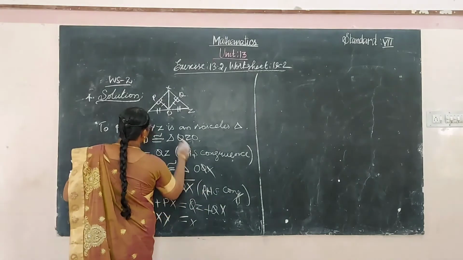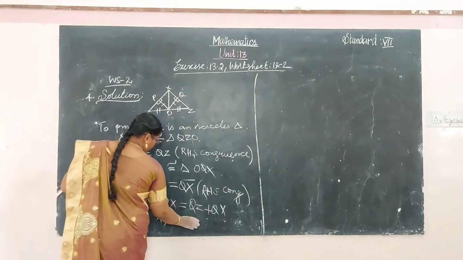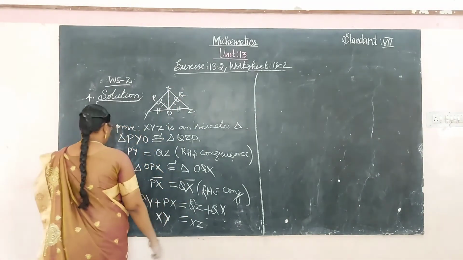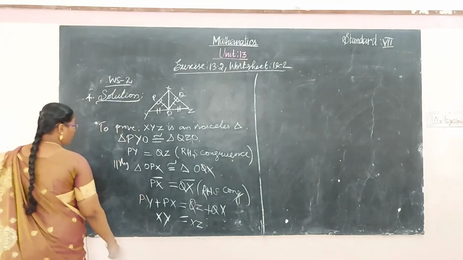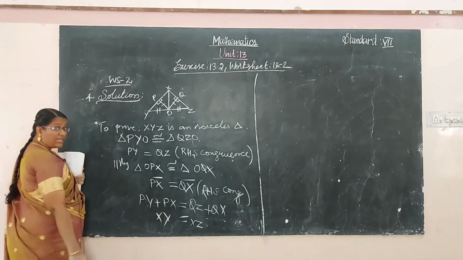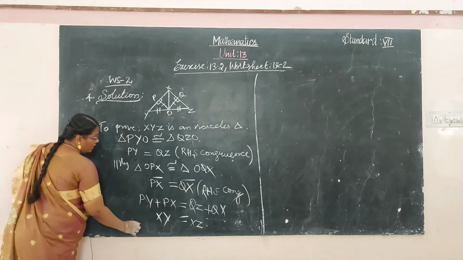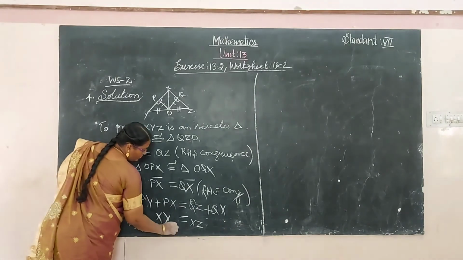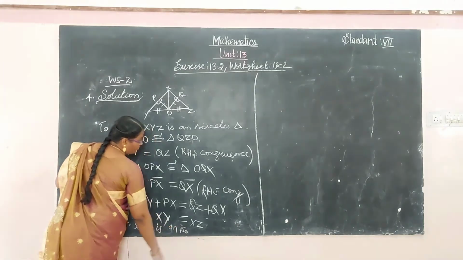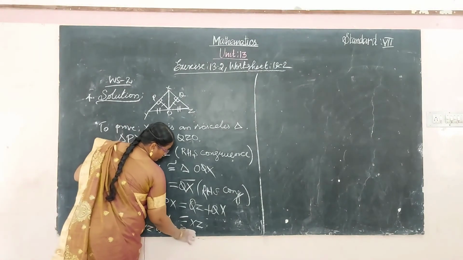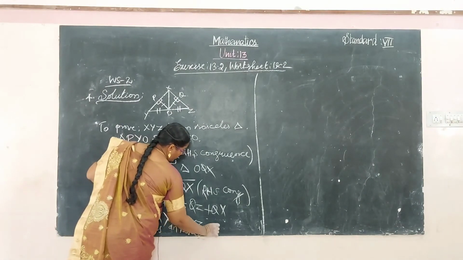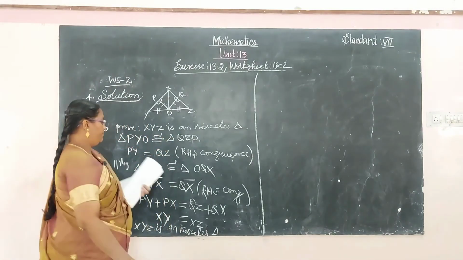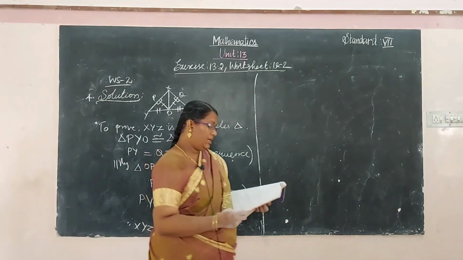XY, XZ, XY, XZ. Okay, therefore these two sides are equal. Therefore XYZ is an isosceles triangle. That's it.